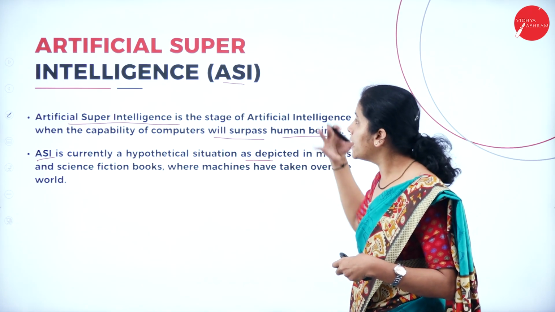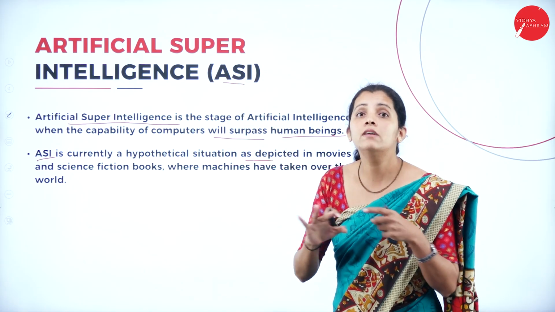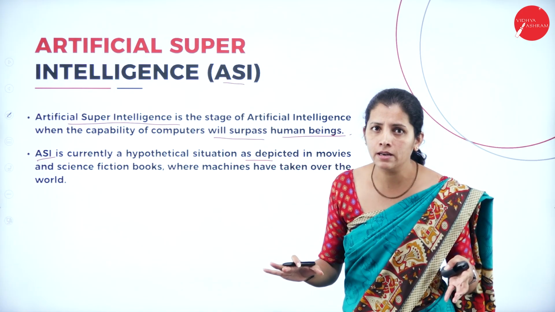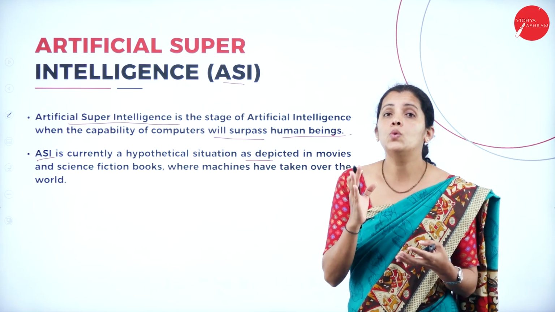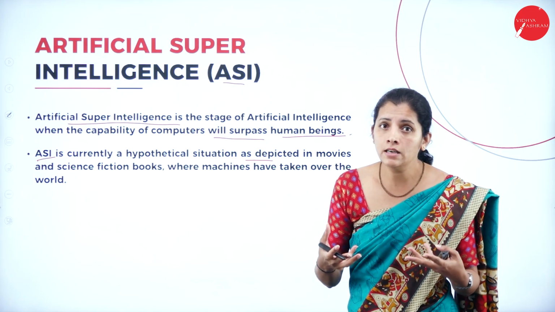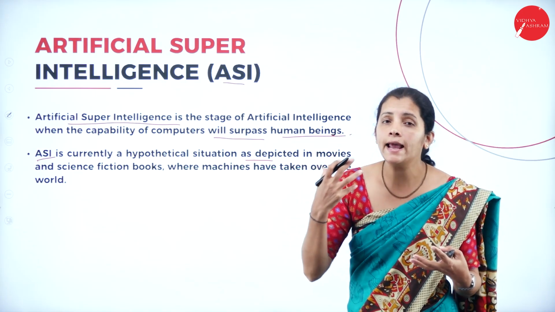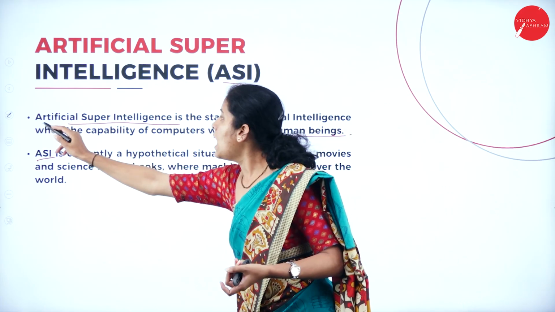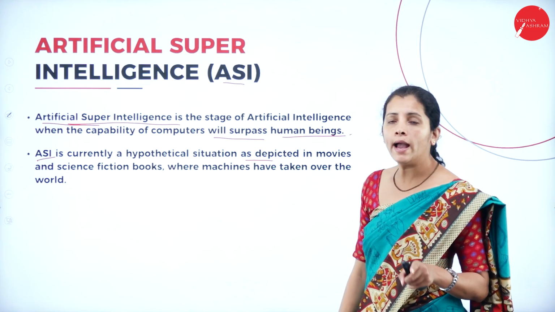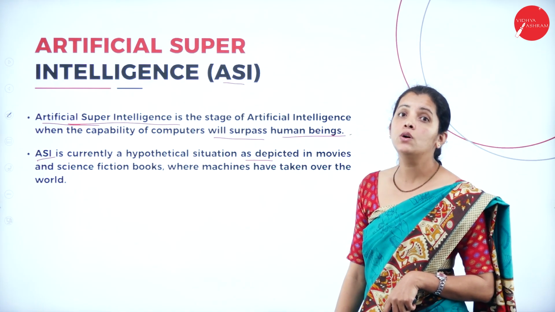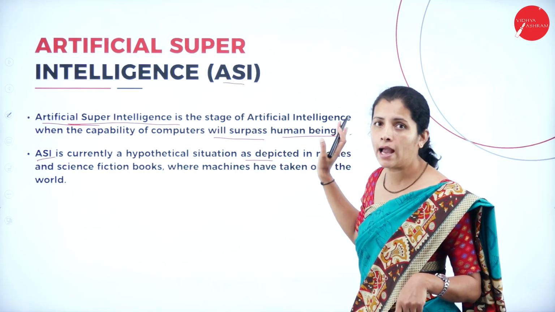In movies we can see artificial super intelligence, but in real life it's not going to happen, because artificial devices are not going to rule the world and they cannot have more intelligent power than human beings. It's the stage when the capability of computers will exceed human beings, and it's not going to happen.